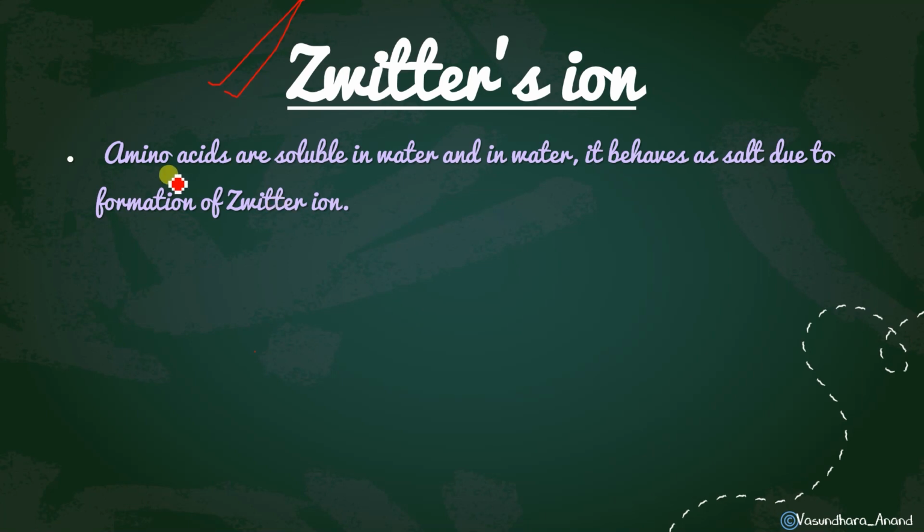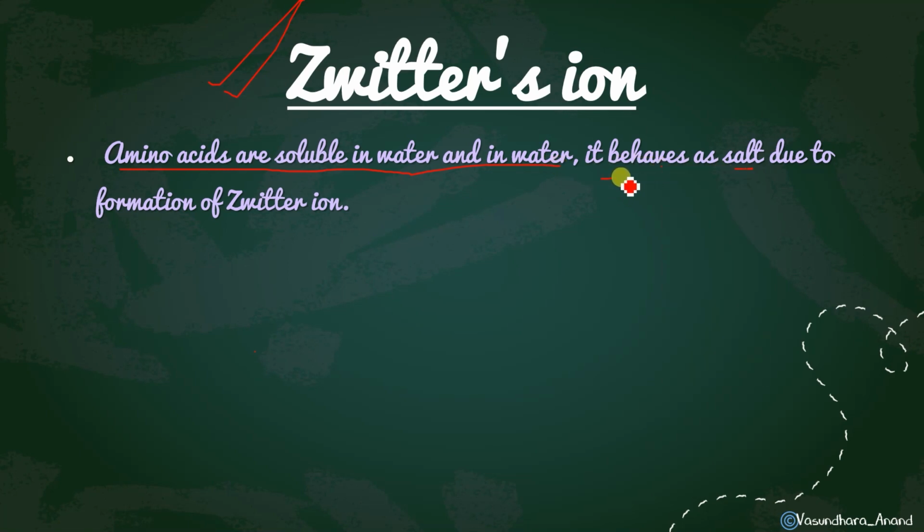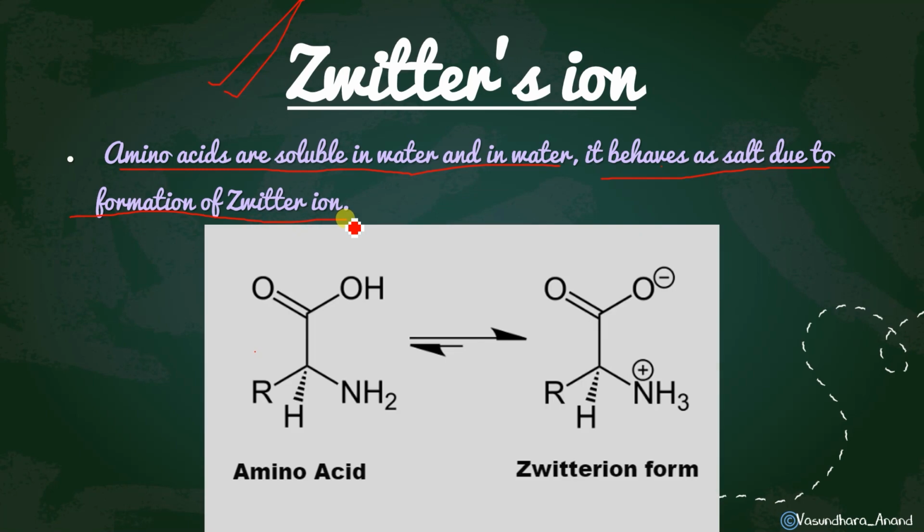So due to this only, amino acids are soluble in water, because it behaves as a salt, due to formation of Zwitter ion. And how it forms, let me explain you. This is the amino acid. So what will happen? The H which is attached with the oxygen, being a better leaving group, will come out, and where will it go? Here this nitrogen is having a lone pair of electrons, isn't it?